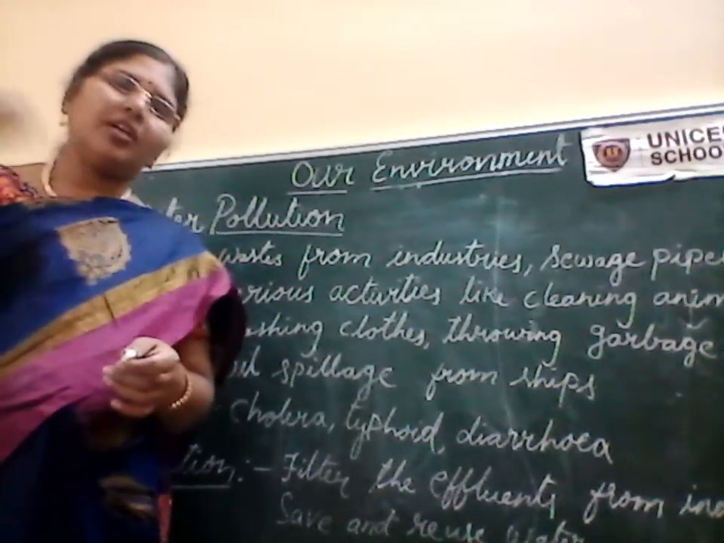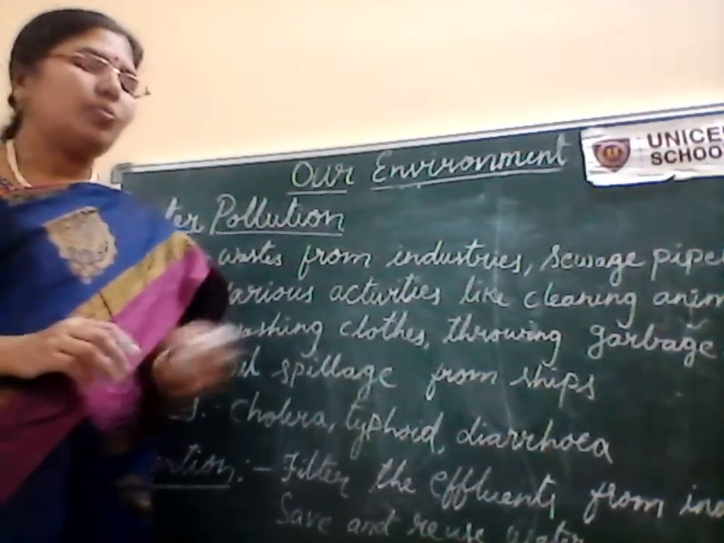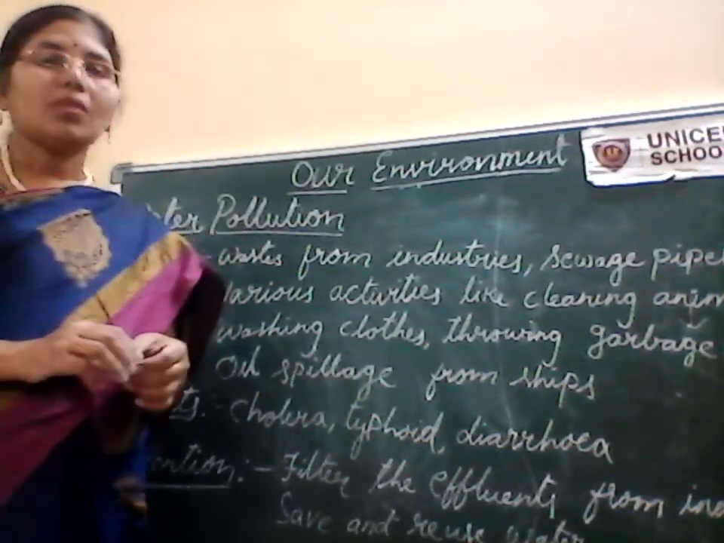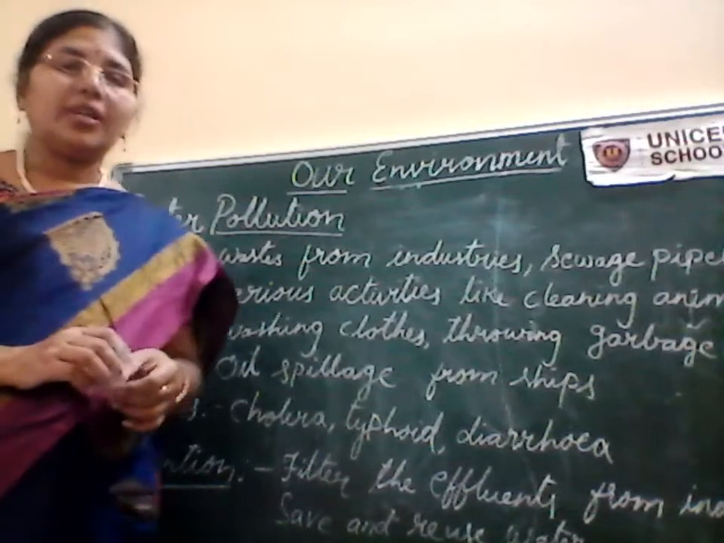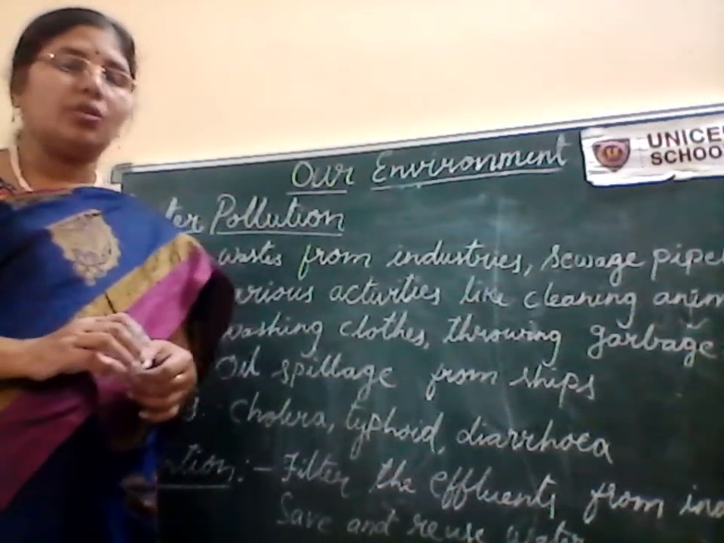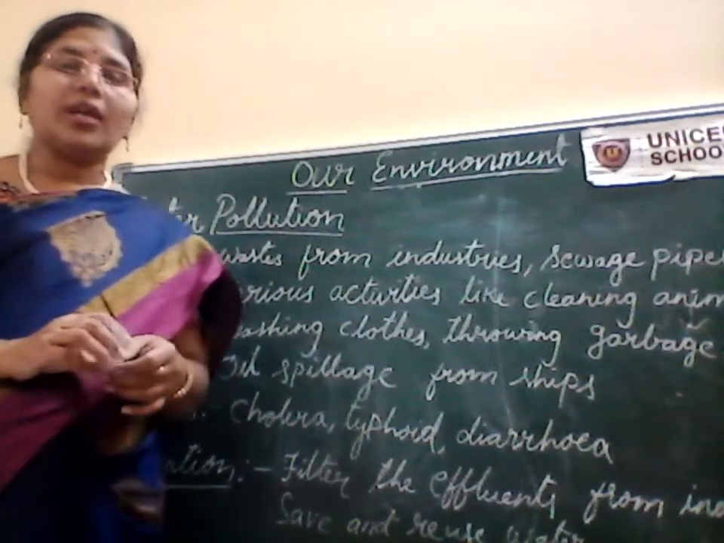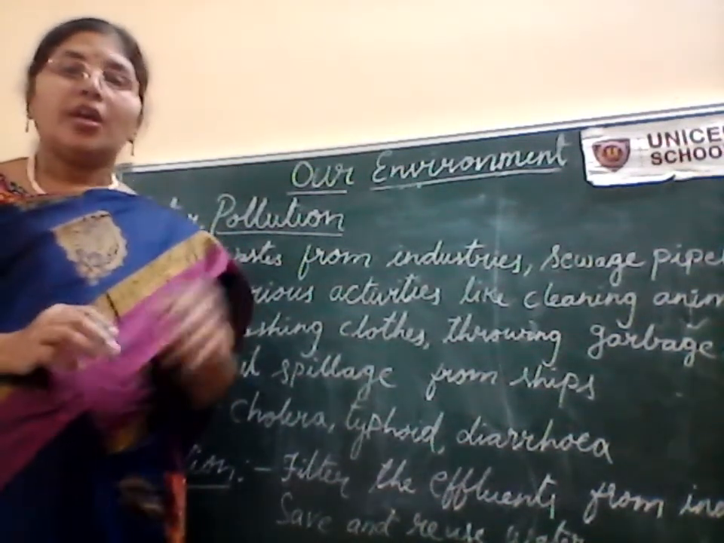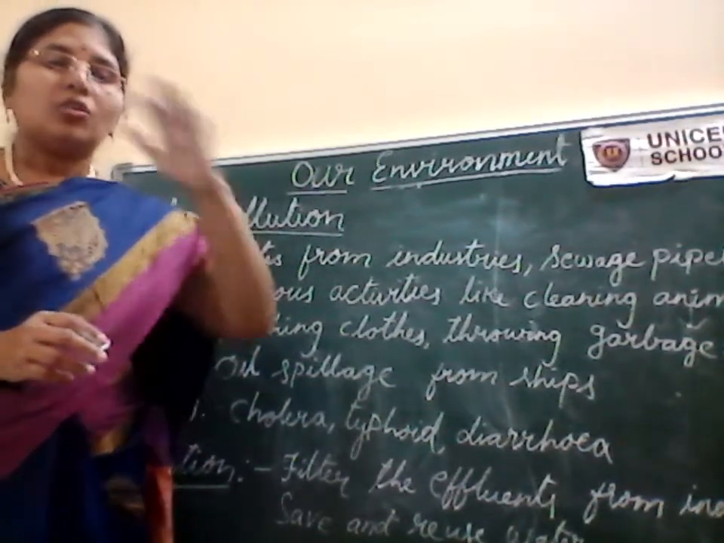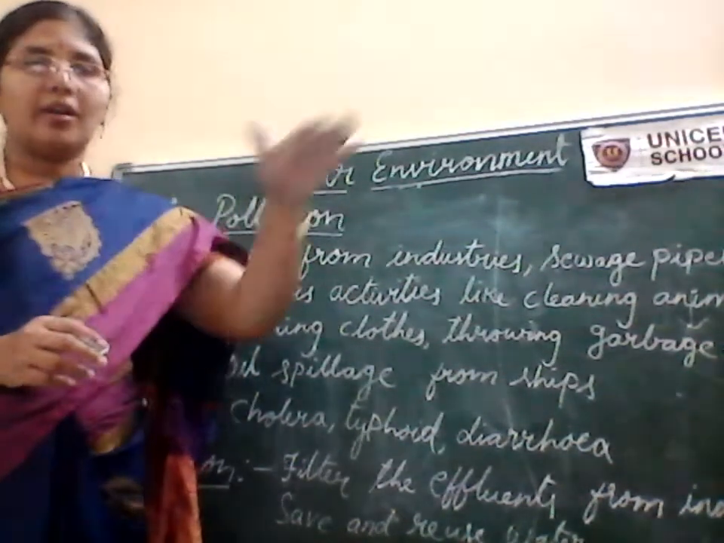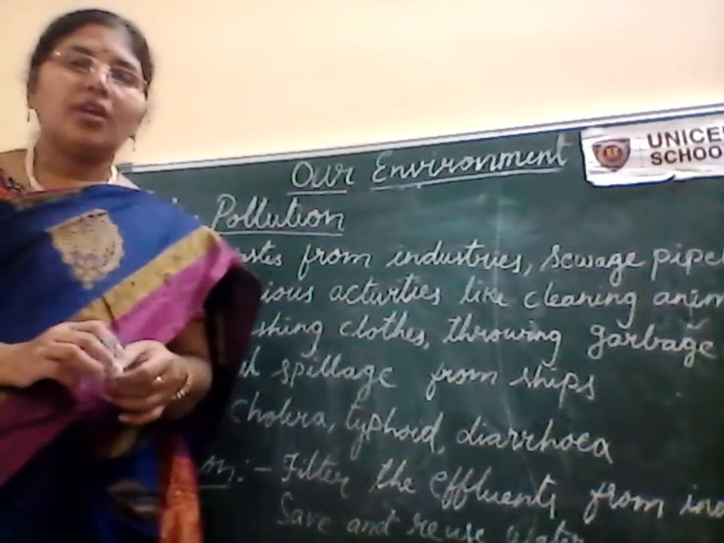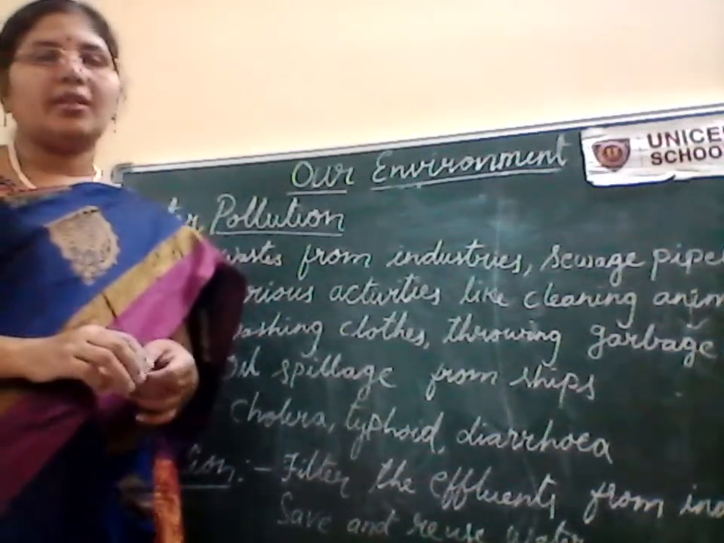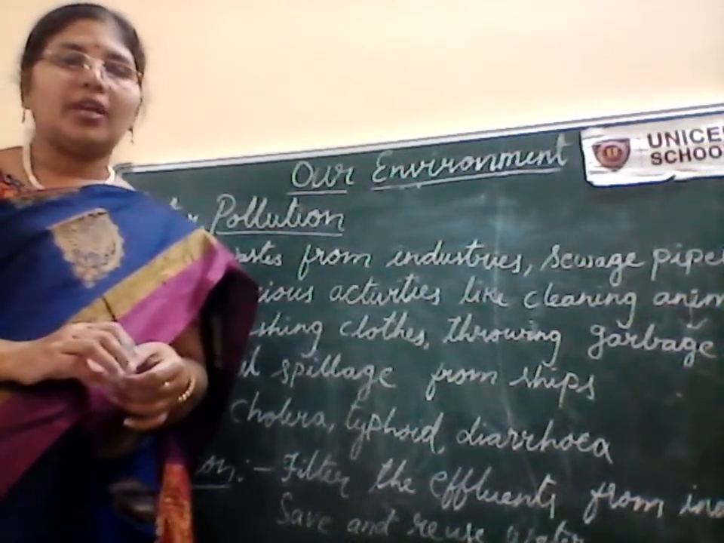Many goods from one country to another country are transported through these ships. And when a ship is injured or badly affected, the oil starts spilling from the ship's tank, and this oil won't mix with the water. So the oil spreads as a layer on the surface of the water. Then what will happen? This oil won't allow the oxygen to go inside the water and reach the aquatic animals.